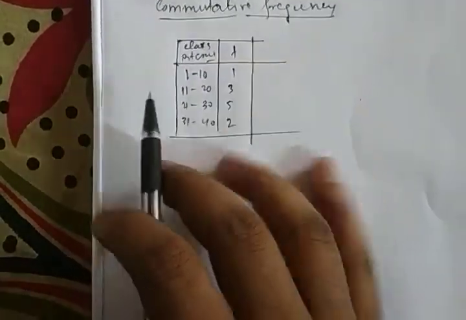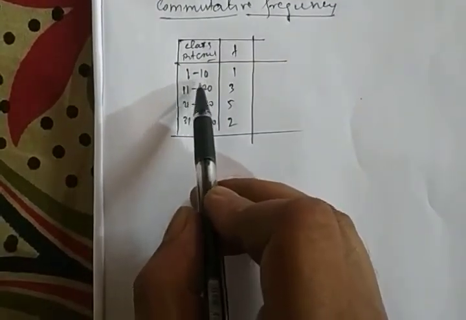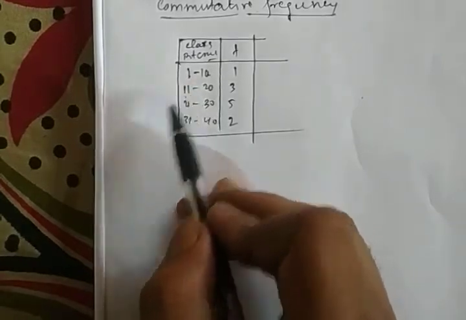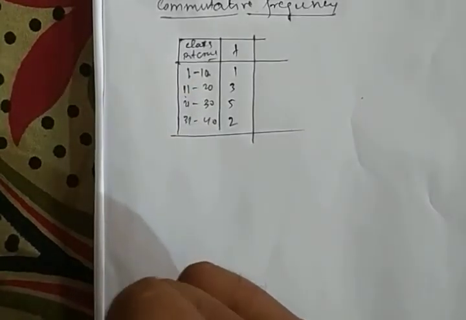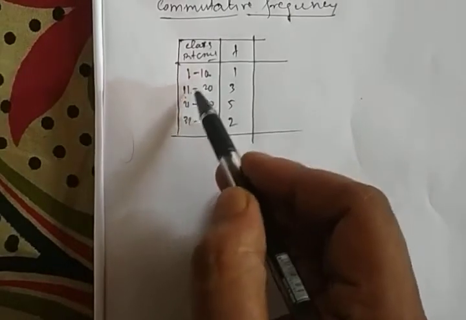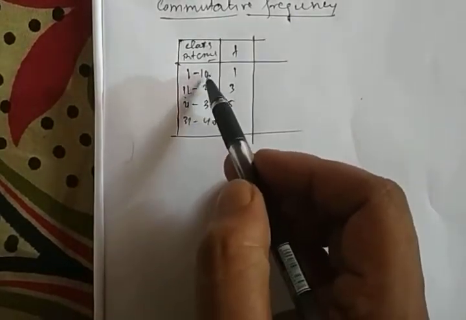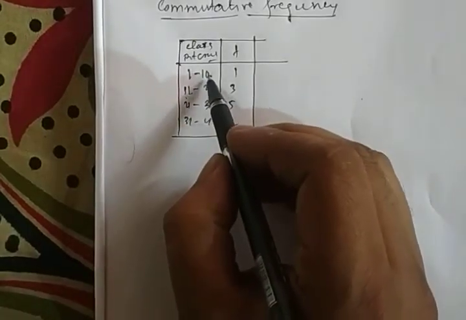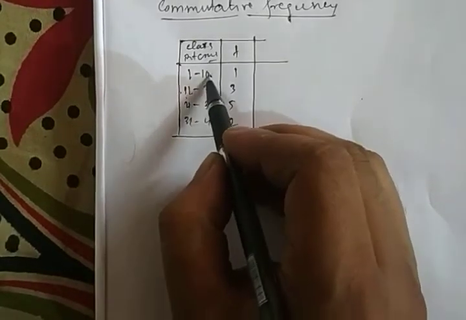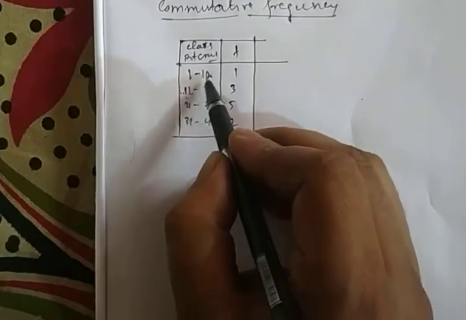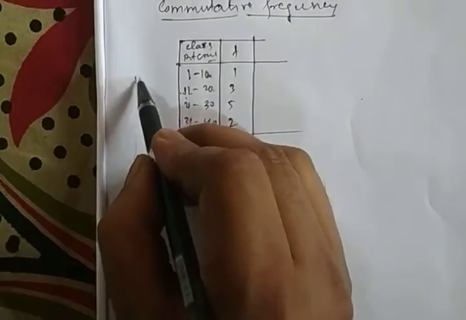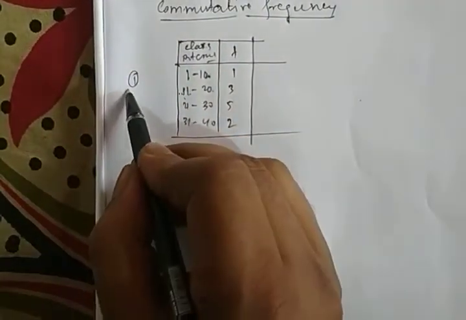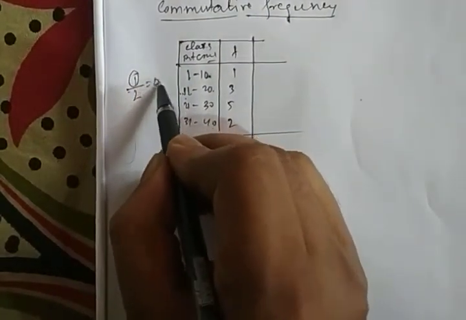Now we see that in this part these are not continuous intervals, right? So we make it continuous by the distance. What is the distance between the first interval and second interval? This is 10 and 11, which is 1. We take the average, which is half, 0.5.